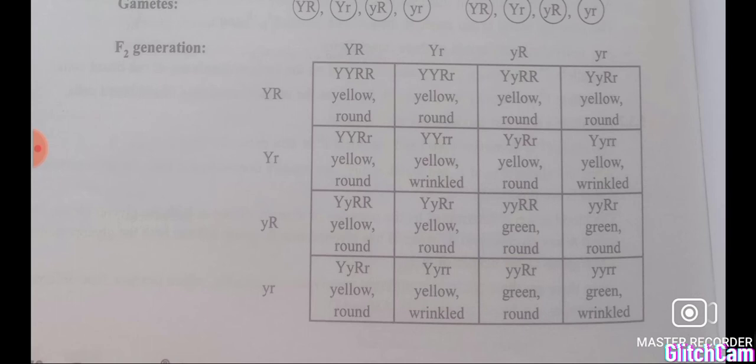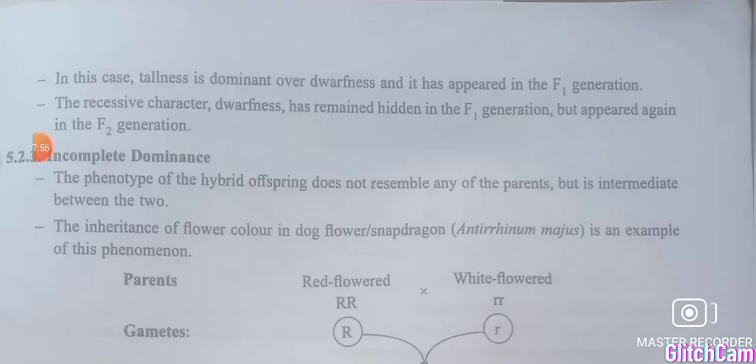New types of plants like yellow wrinkled and green round plants were produced that were not there in the parents, understood? So he got new recombinants also, and the ratio was 9:3:3:1. So after his monohybrid and dihybrid experiments, he put forward three laws: law of dominance, law of segregation, and law of independent assortment, okay.